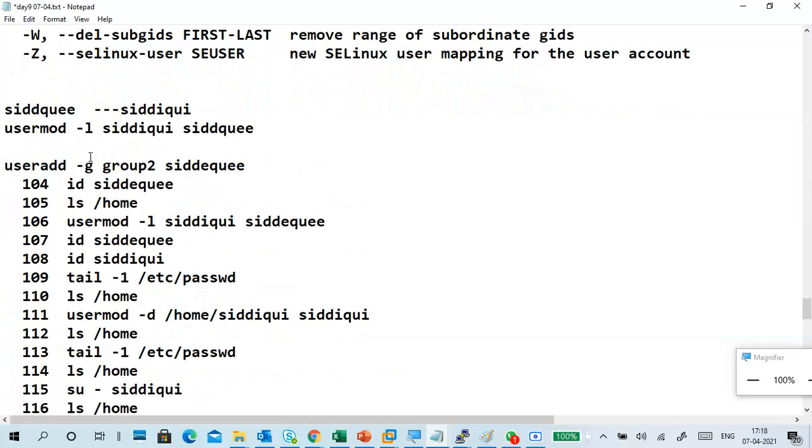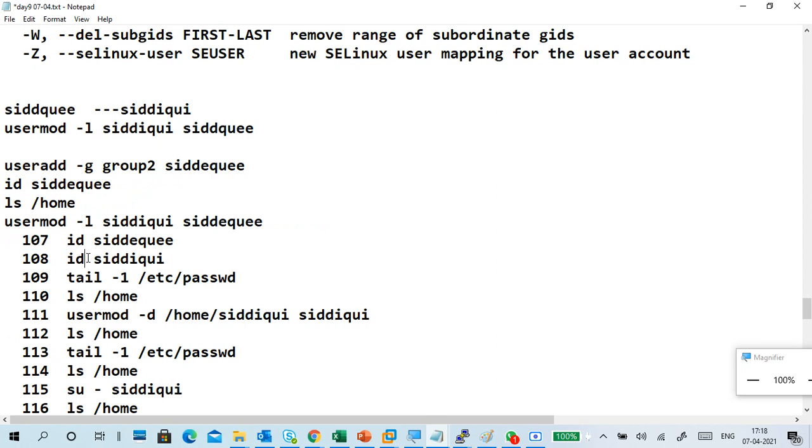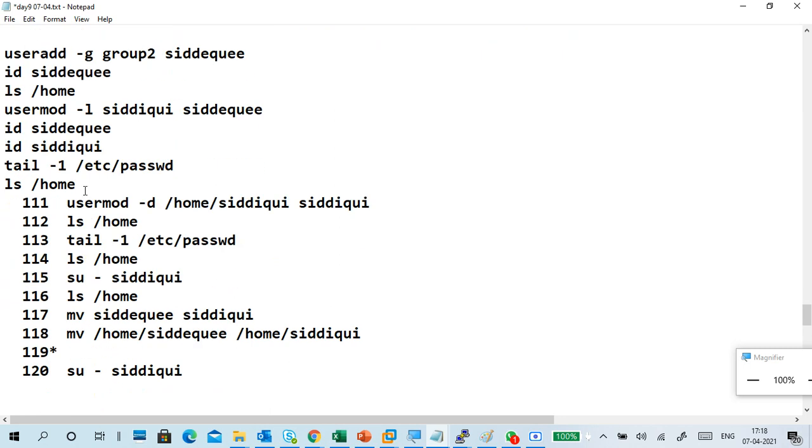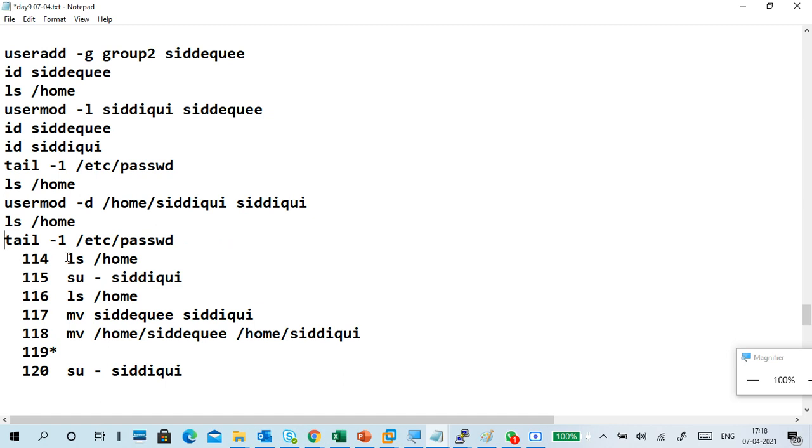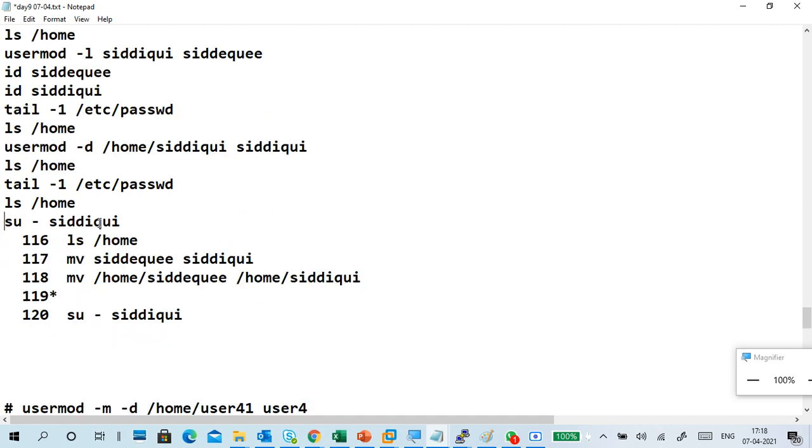So first I added a user, then I checked the ID and home, then I changed the name. I tried to check the ID again, it threw an error, and then I checked with the correct name and got the information. I also saw the home directory name. Then I tried to change it by one, then I checked it, but the home name was not changing. Then I checked the home. Two times I did the same thing.